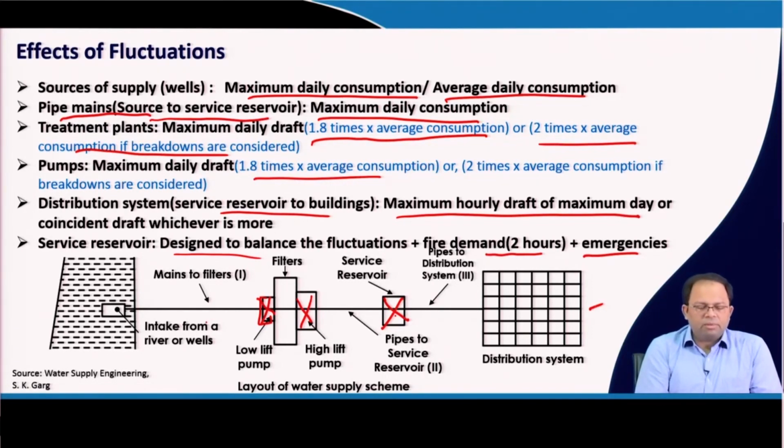You can see that until this service reservoir, everything could be based on the maximum daily consumption. But of course, because there are mechanical systems involved in the treatment units and the pumps, there we can go for a little bit higher, 2 times. Whereas beyond the service reservoir it is based on the higher of the coincident draft or the maximum hourly draft. Based on that we will design the network.